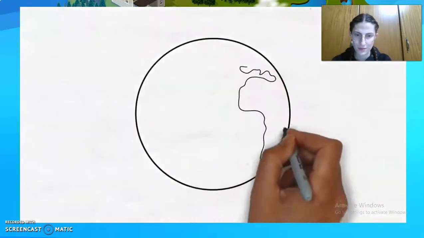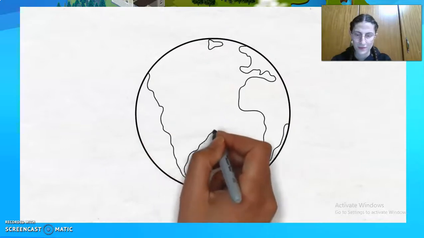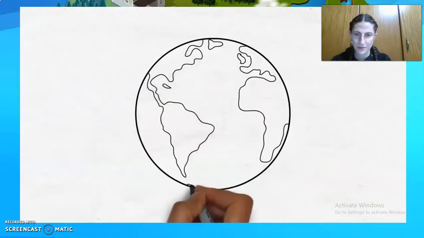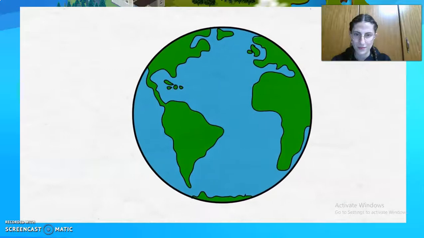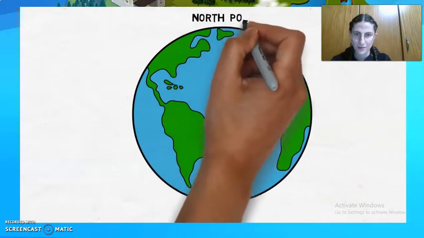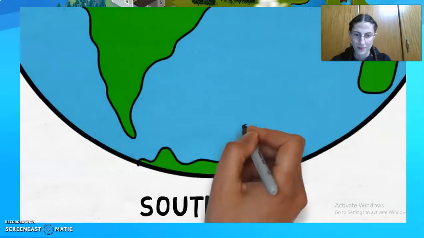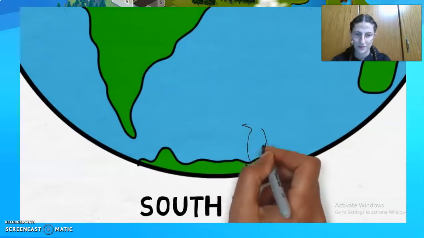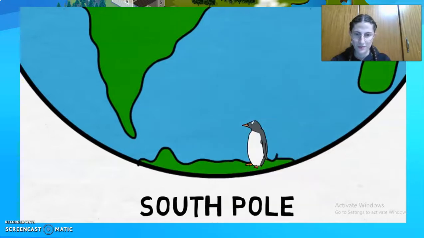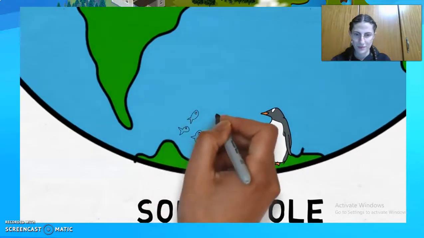In places that get super cold, like around the North and South Poles, there is a lot of sea ice at the surface, especially in winter. That doesn't mean the whole ocean is frozen, though. Under the ice, the ocean water is still there. Otherwise, it would be very hard for seals and fish to swim and for polar bears and penguins to dive below the icy surface to hunt them.